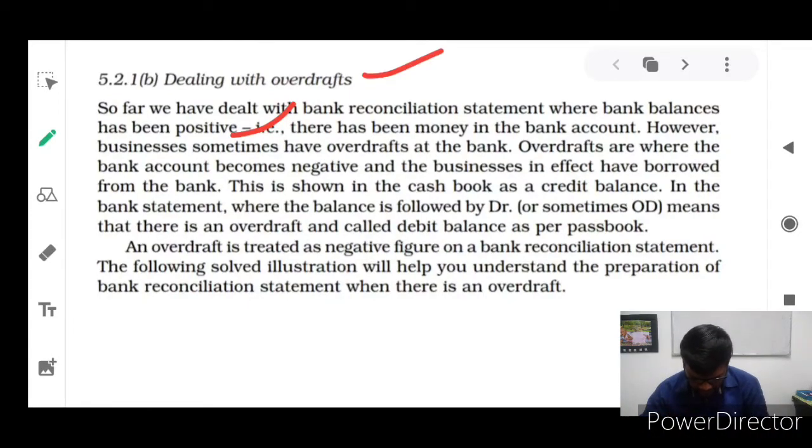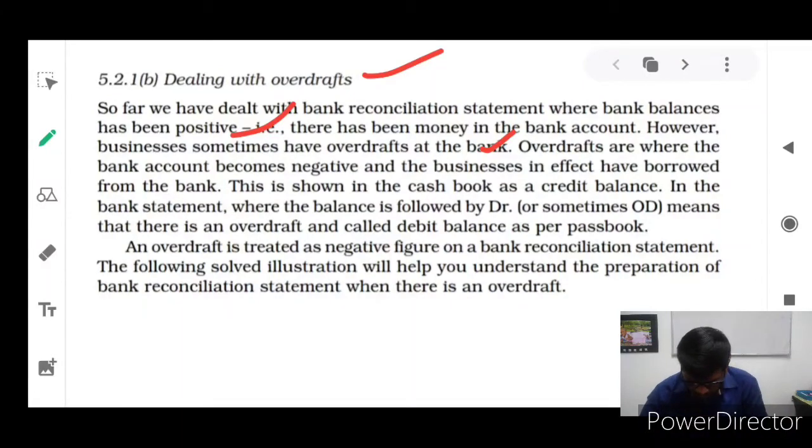However, businesses sometimes have an overdraft at the bank. Sometimes a business will maintain an overdraft because the business has to pay. It is a negative balance as per passbook, and it is the credit balance as per cash book. So credit balance means overdraft; debit balance means the amount is available and we can withdraw whenever we want. In the bank column, it is an overdraft facility we are enjoying. We get money beyond our limit from the banker, so we are responsible to pay that overdraft principal plus interest to the banker.